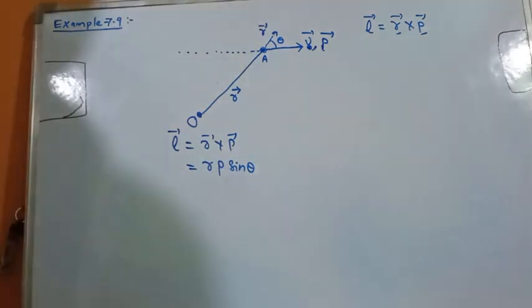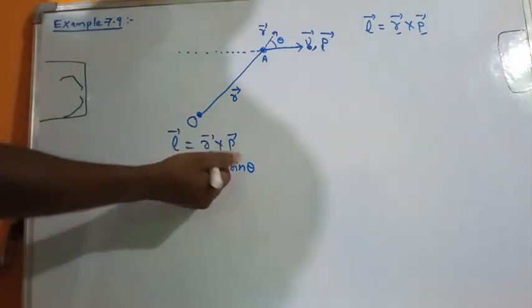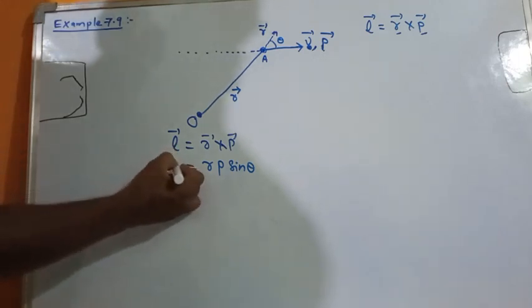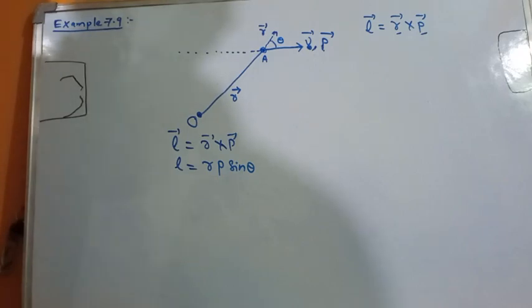Removing the cross product, this is the magnitude of angular momentum, r p sine theta.